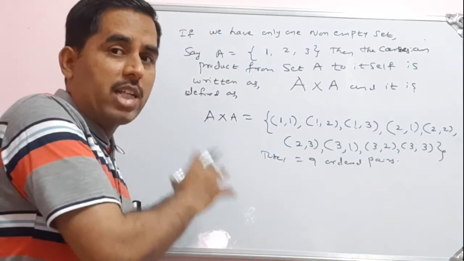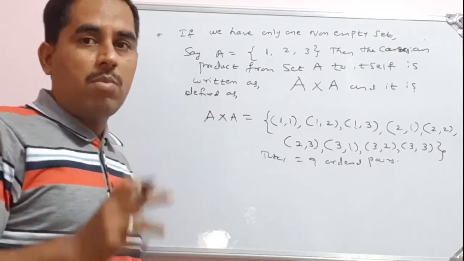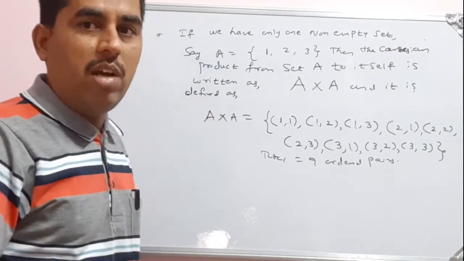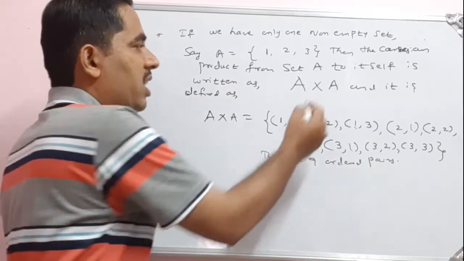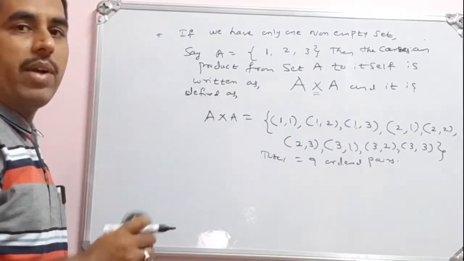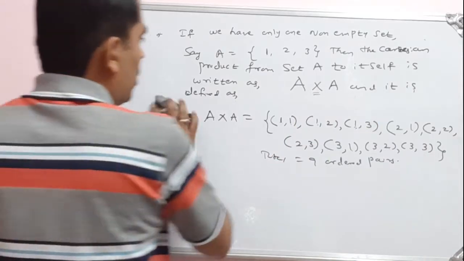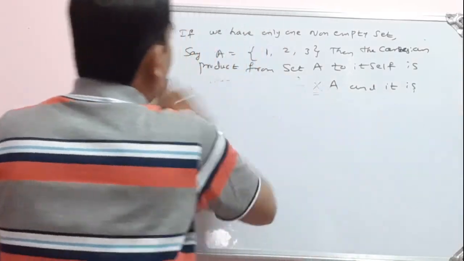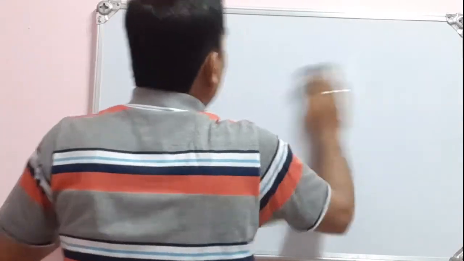So in this case we have written the Cartesian product from set A to itself. Okay, so that is A cross A. In this way we can define the Cartesian products. Let us take up another example here.